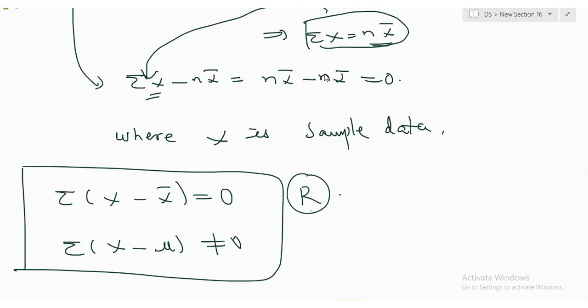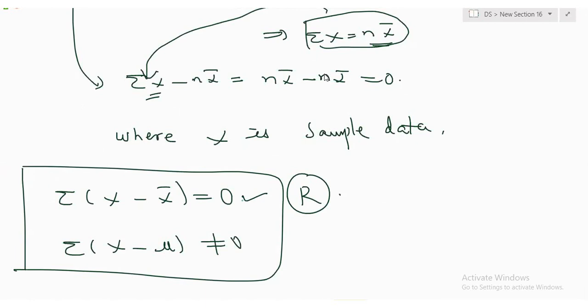So there is one constraint on the sample data. What is that constraint? This is a constraint. If you have 10 observations and you know the average of those 10 observations, but you know only 9 observations, can I find out the 10th observation?